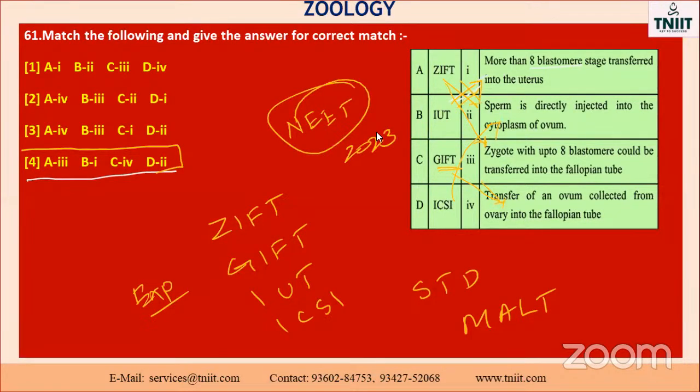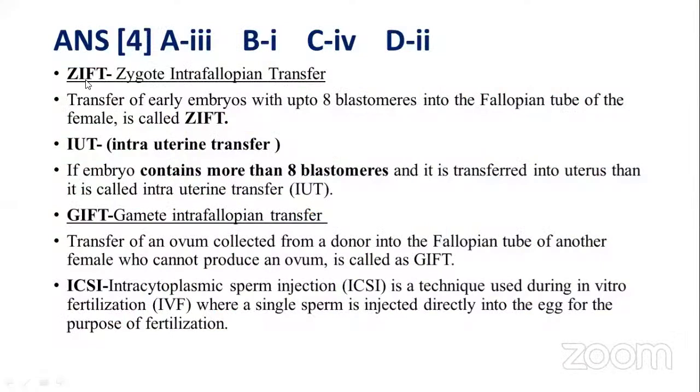2023. See the question part. GIFT, gamete intrafallopian transfer. So 8 blastomeres are transferred to the fallopian tubes of the female, and it's called GIFT. IUT, intrauterine transfer. It contains more than 8 blastomeres transferred to the uterus, and then it is called intrauterine transfer. Here, GIFT also covers the zygote transfer, embryo.